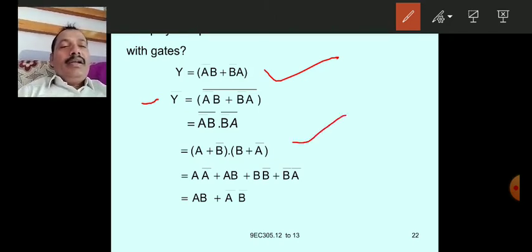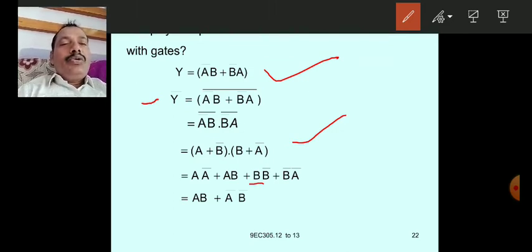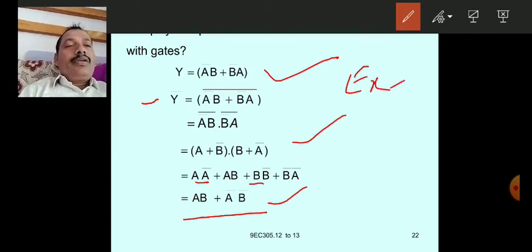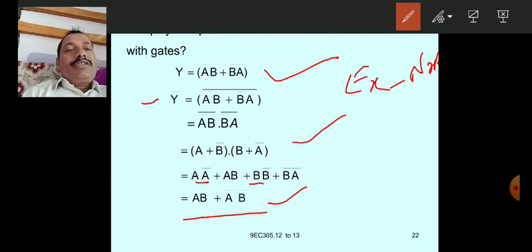And here a bar and b bar both are zeros. This term is 0, this term is 0, hence you will end up with ab plus a bar b bar. So this is the equation. This is nothing but the XNOR expression.